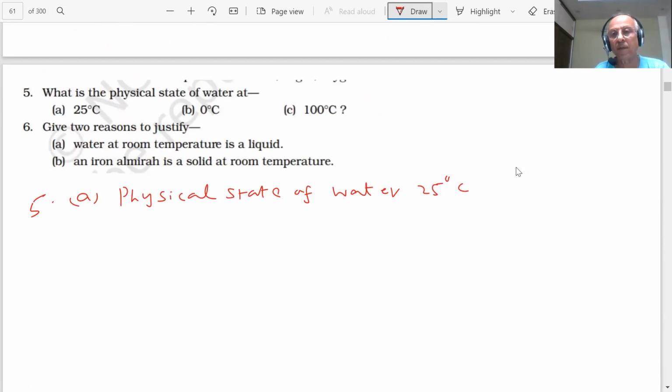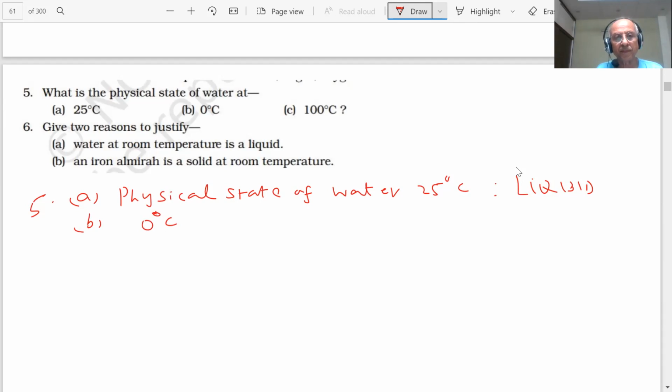Sir, it's in liquid form. Right now, you have water at home, student. It is existing in the liquid form at room temperature. If your room temperature is there, water is liquid. B. At 0 degree Celsius, what will happen?